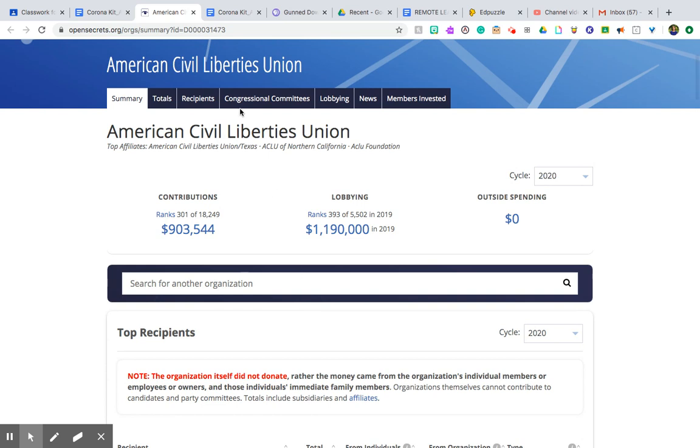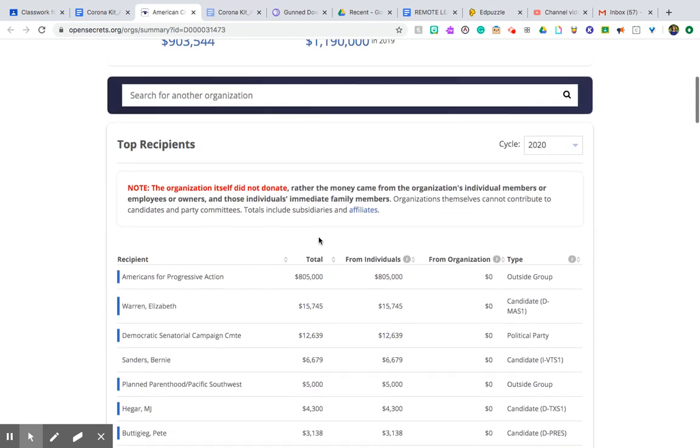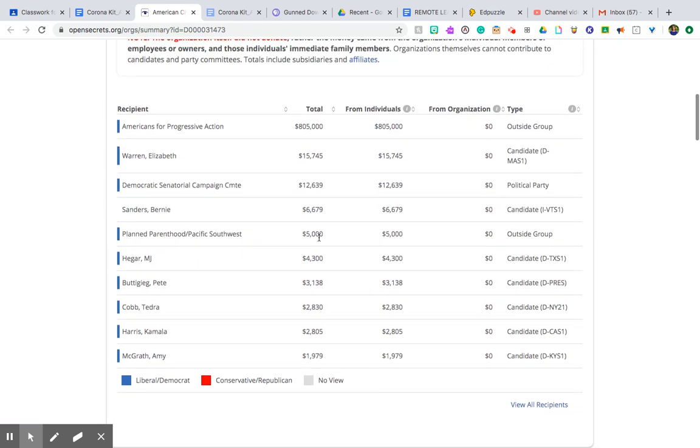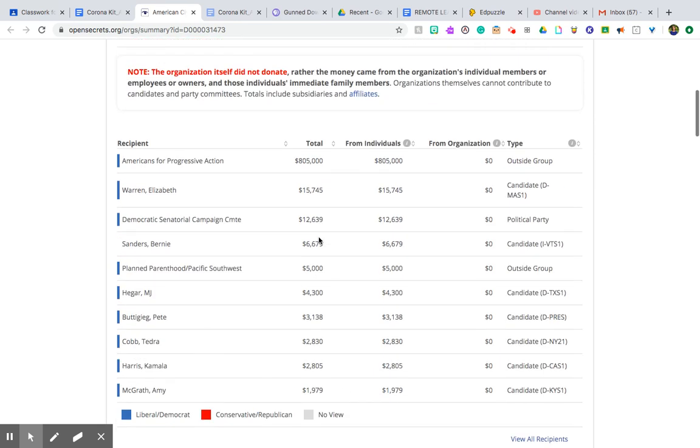Okay, so the ACLU has lobbied almost $1.19 million in 2019. And then it will show you a breakdown of who they've given it to.